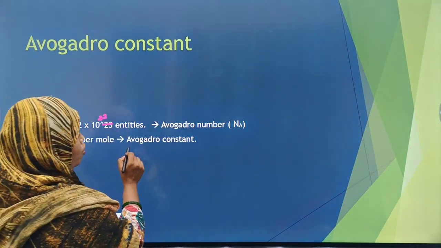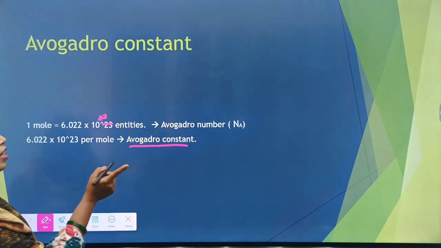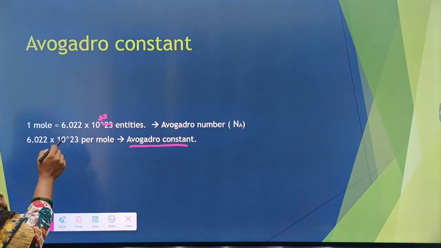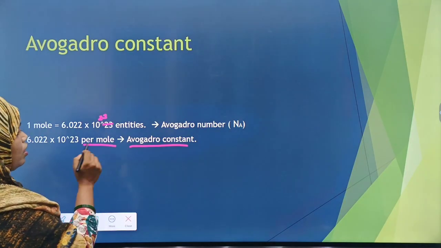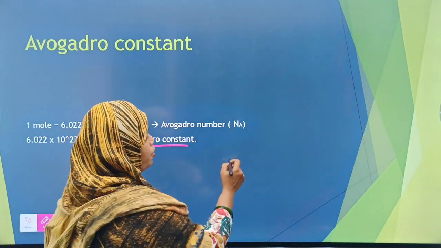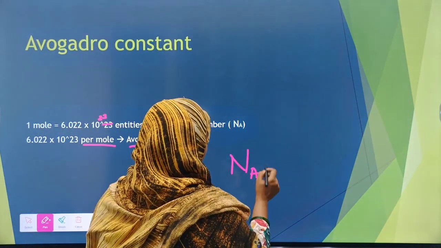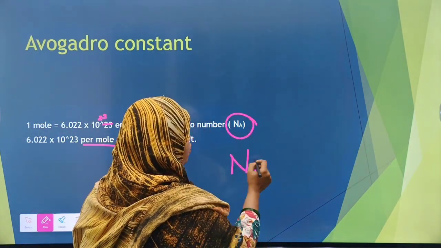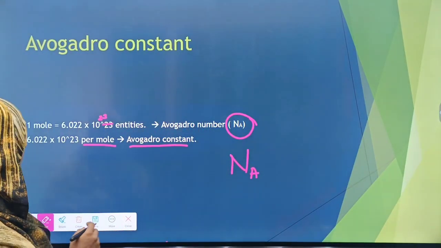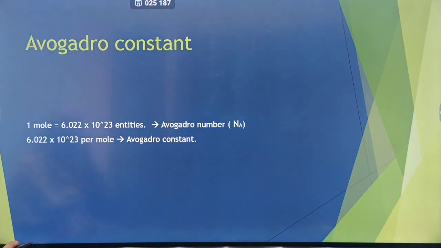But there is also Avogadro's constant, and when we say Avogadro's constant, that means 6.022 into 10 raised to 23 per mole. That's when we call it Avogadro's constant. Now, Avogadro's number is denoted by N_A, as I have shown over here. N means number of molecules or atoms, and A is for Avogadro. Next.